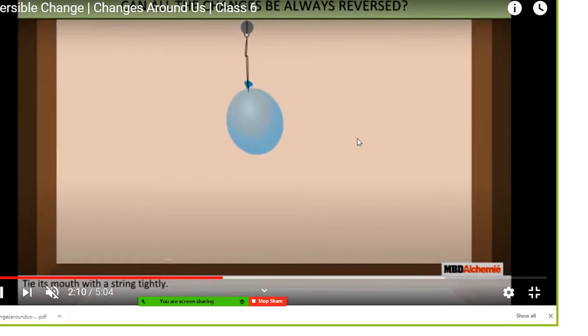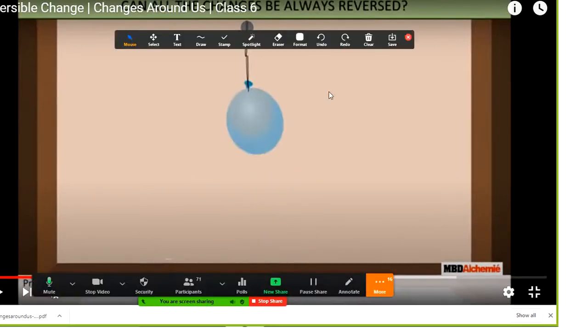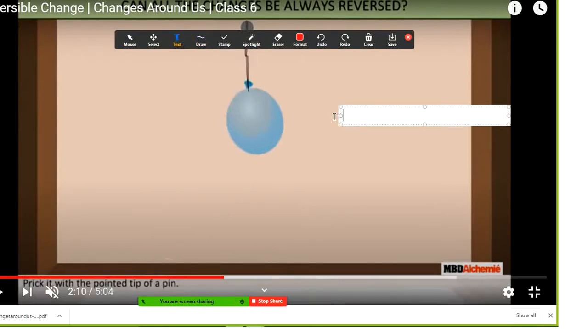Students, this is the balloon. You have filled the balloon with air. Now you have to use this pin. So the balloon is filled with air, and now with the paper pin you have used, you pinch the balloon.